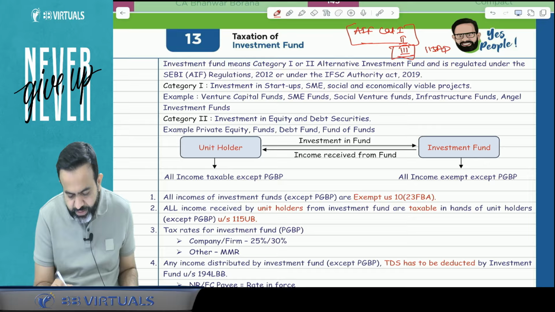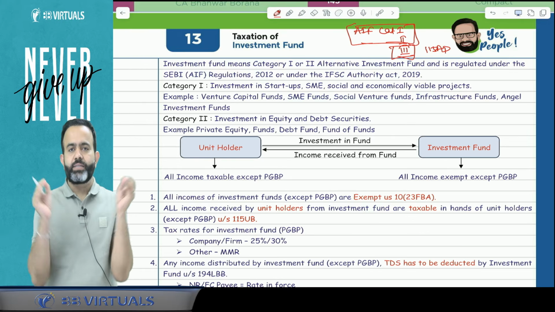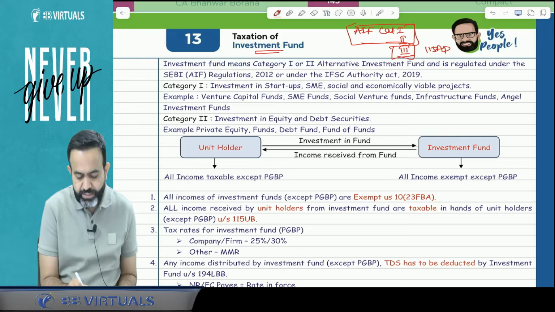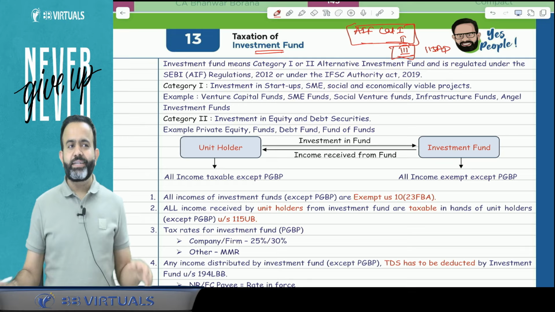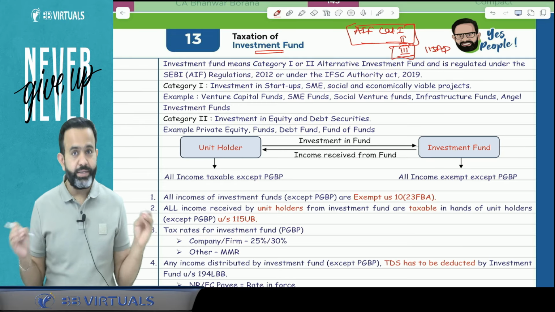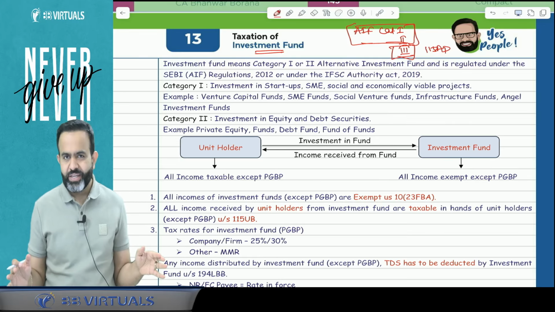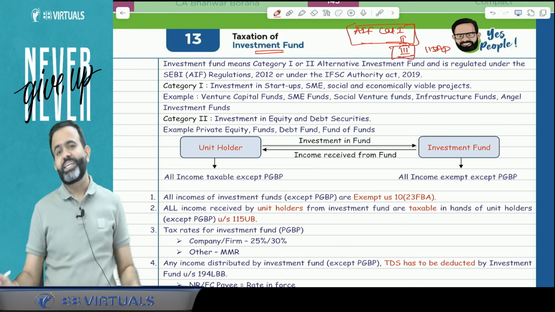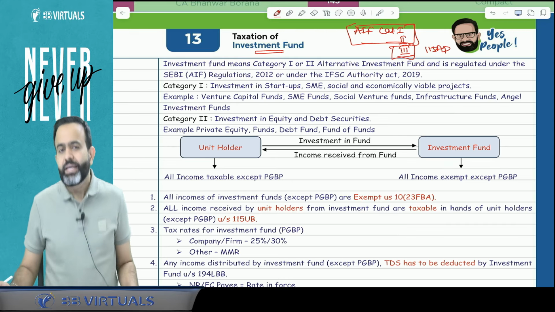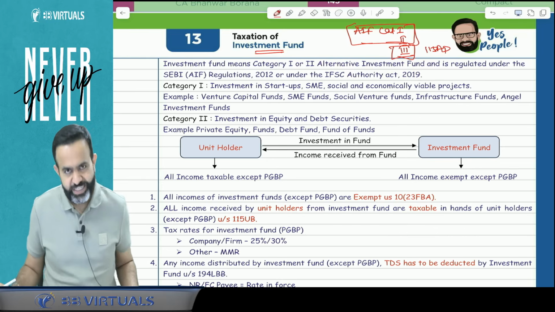Now guys, we are going to discuss category 1 and category 2, that is, the alternate investment fund, or I can say the investment fund. Now what are investment funds basically? There are various rich people in India who have huge money. They are not able to manage the money, or to decide where to invest it. So they always take the help of an AIF, or I can say an investment fund.